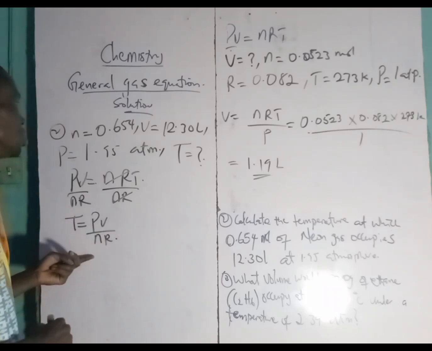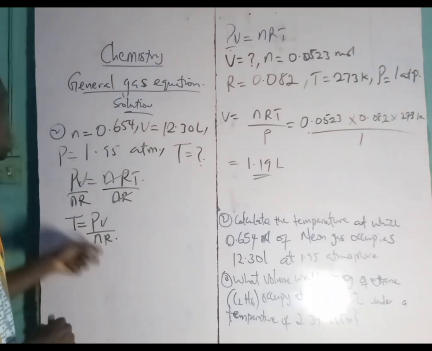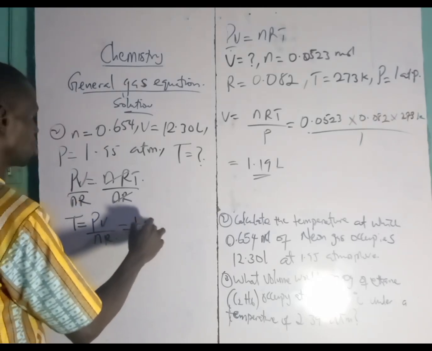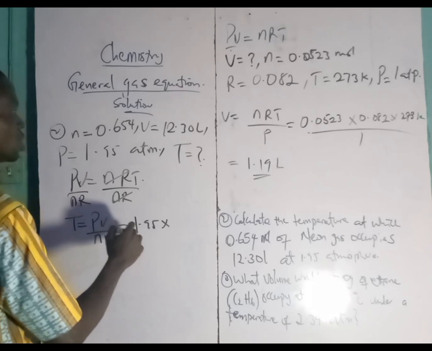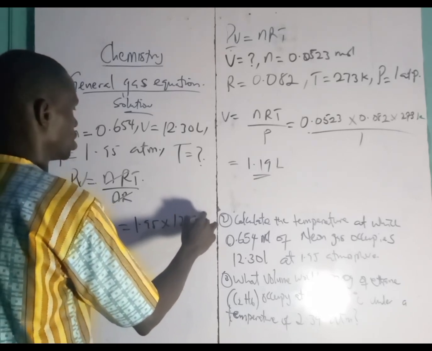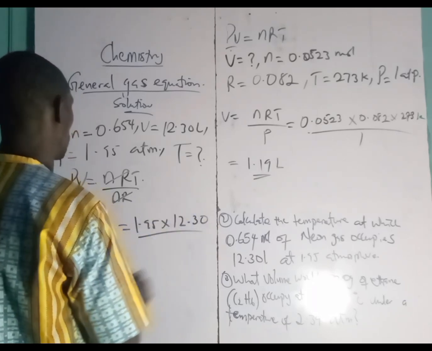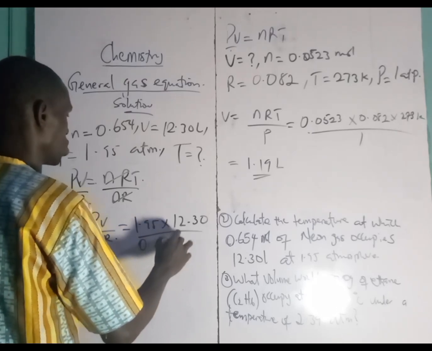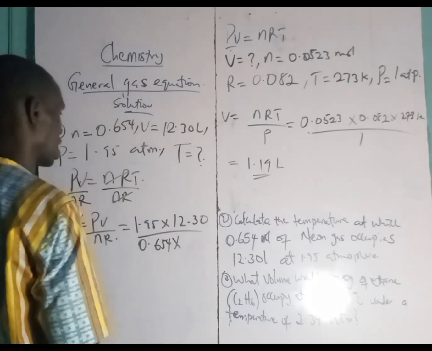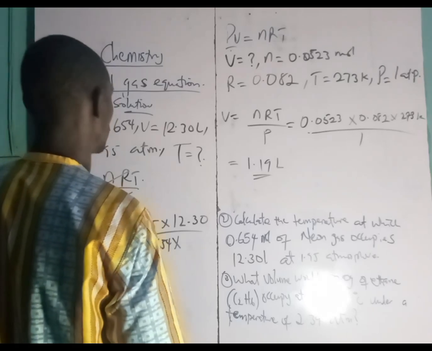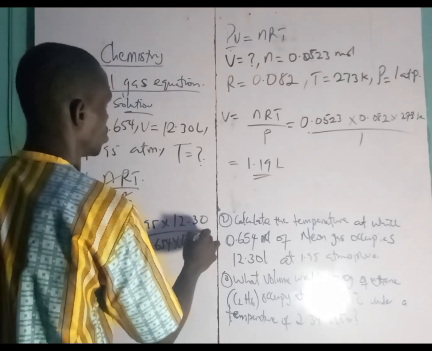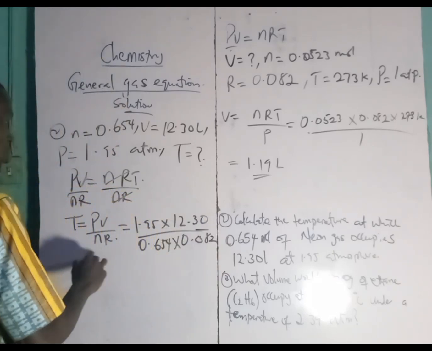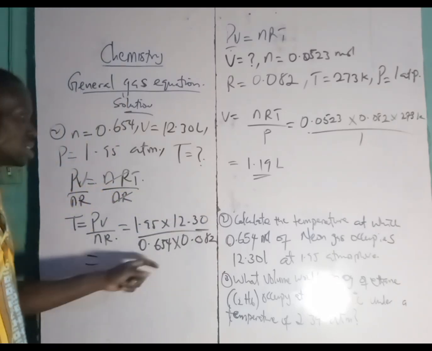So do we get that now? So let's quickly slot in the values. What's P? 1.95. What's V? 12.30, over what's n? 0.654. What's R? 0.082. So by the time I multiply this by this, by this,